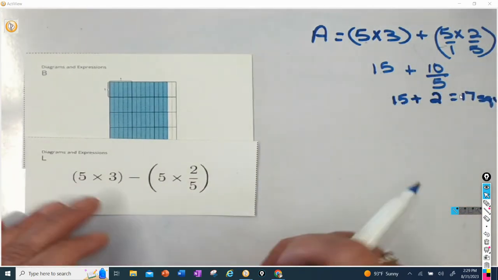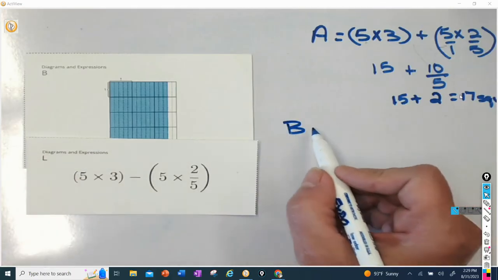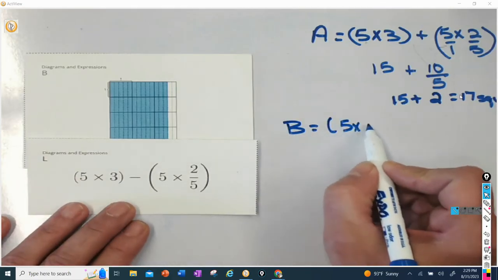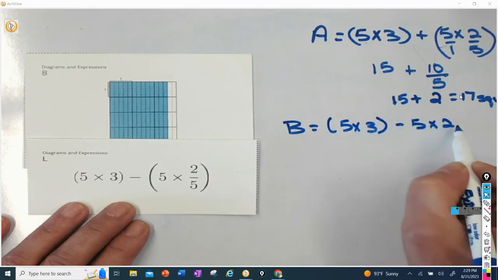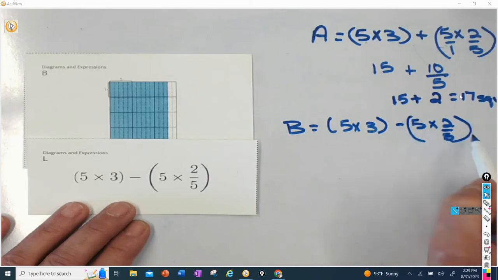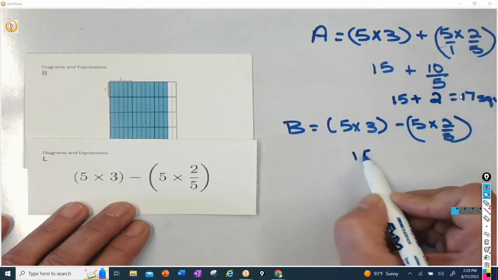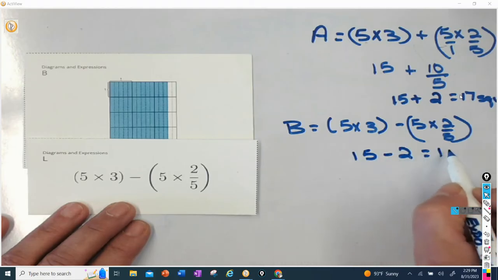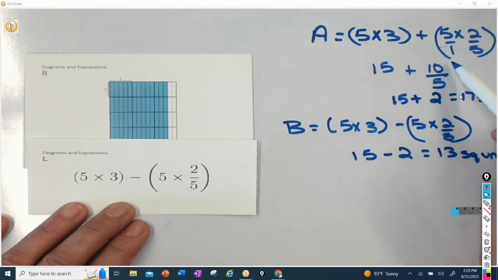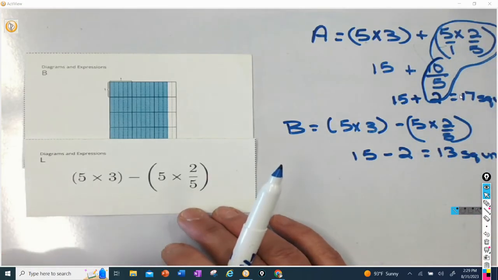Let's move on to B. B only has one expression to use. 5 times 3 minus 5 times 2 fifths. And I already know from the work I did up here that 5 times 2 fifths is going to be 10 over 5, which is going to equal 2. So I can go ahead and say that this is 15 minus 2. So this one I think would be 13 square units. And I love that I could use the work that I've already done, these are all equal, right, to be able to solve this problem. All right.